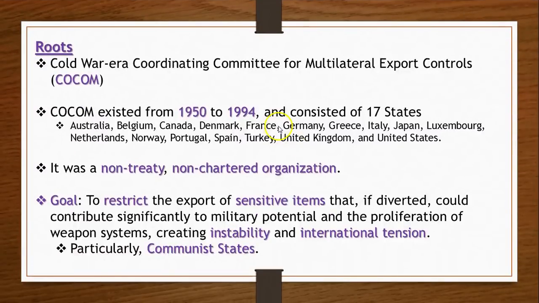Let's start with the root of this Wassenaar Arrangement. Before the Wassenaar Arrangement came in, the world used to have this Cocom. Cocom stands for Coordinating Committee for Multilateral Export Controls, right? That's Cocom, and it was a non-treaty, non-chartered organization